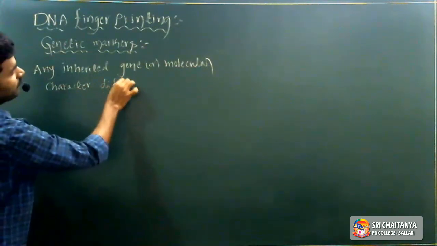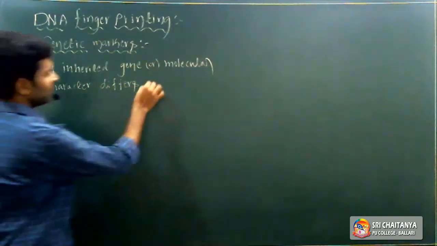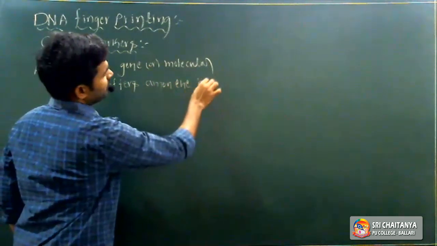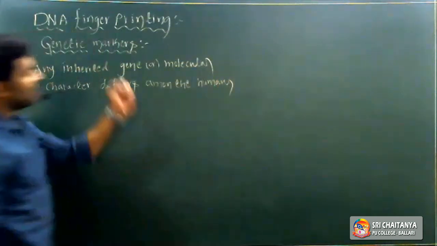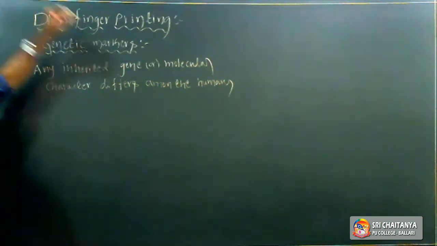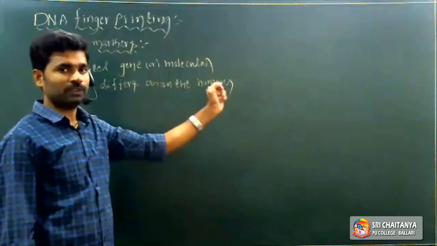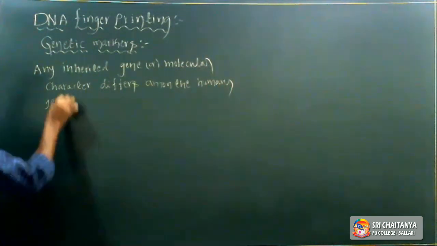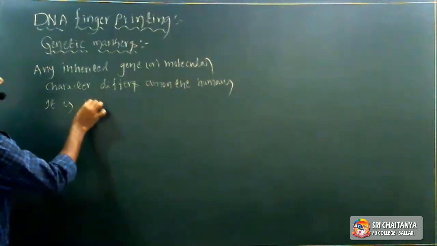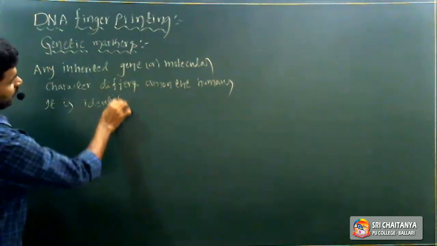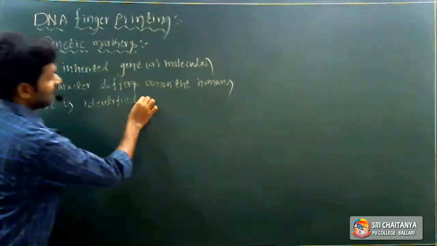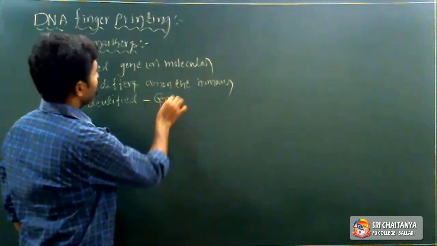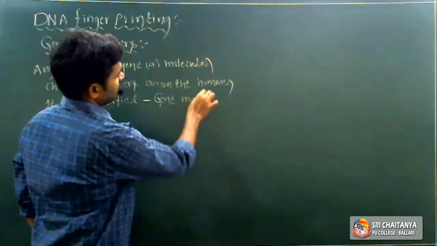differs among the human beings, if any gene or molecular character differs among the human beings, and it is identified in the laboratory, that structure is called a gene marker.